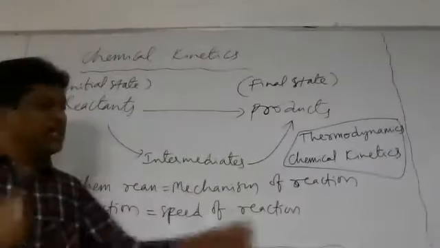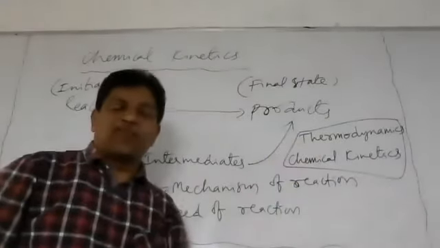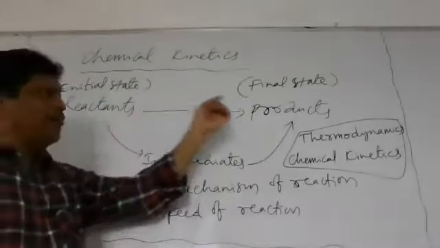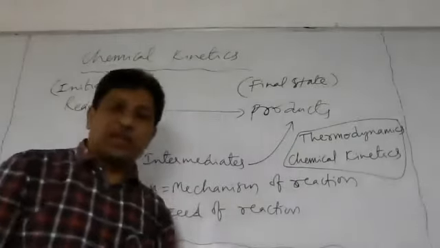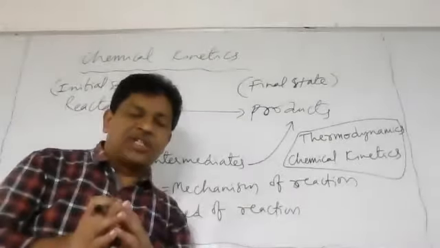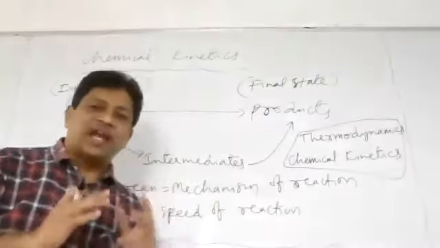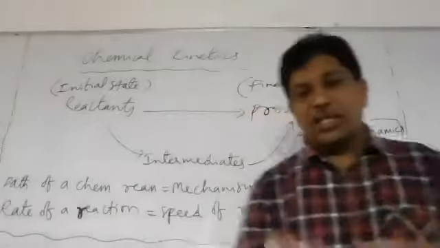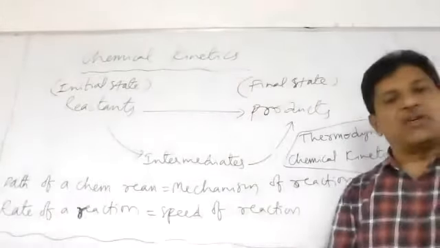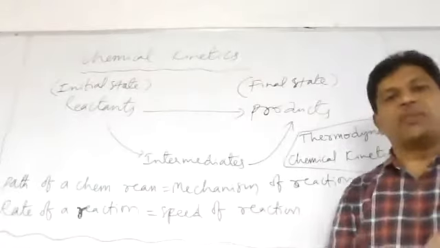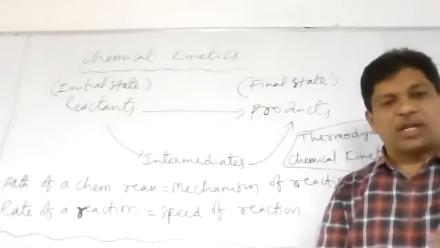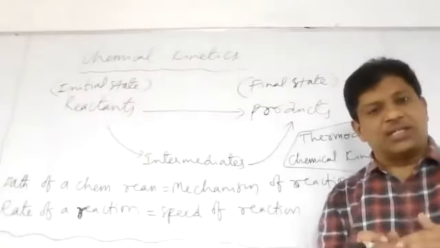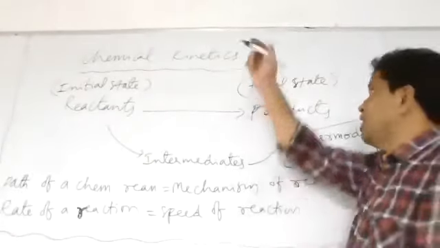Now in these two, thermodynamics can deal with the initial state of a chemical reaction and the final state of a chemical reaction. That means whether the reactants are converted into products or not, we can understand. The initial state and final state of a chemical reaction can be understood by thermodynamics. Is that clear? So thermodynamics deals with the initial state and final state. That means whether the reaction is feasible to occur or not. Feasible means what?